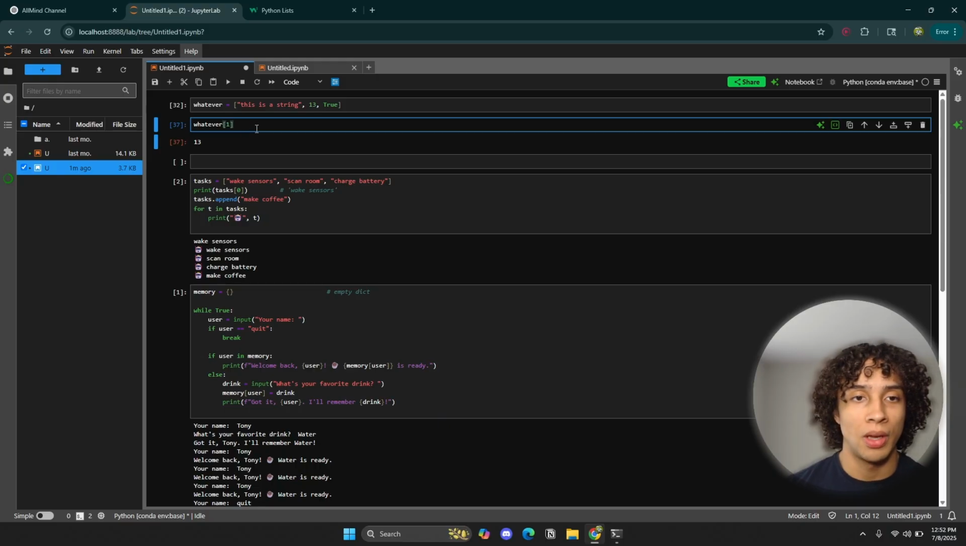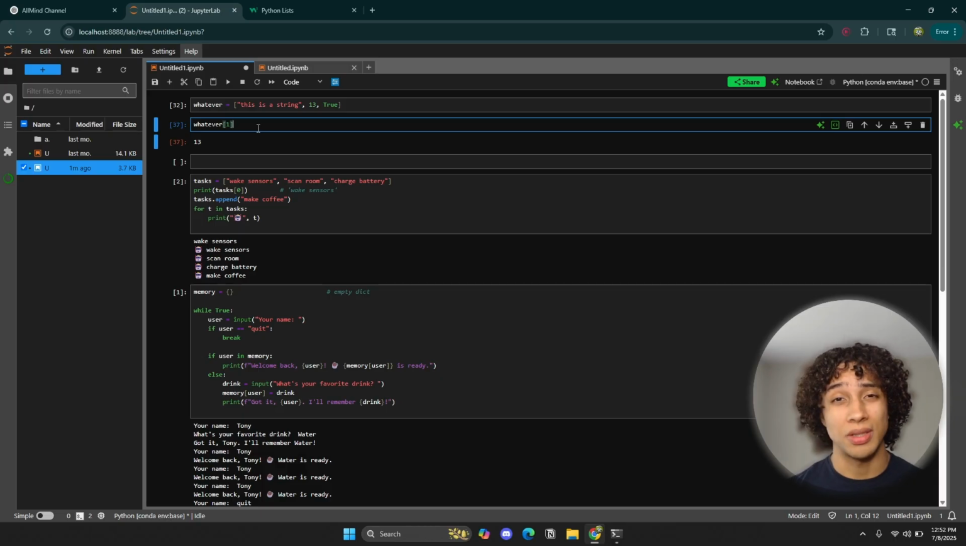That's the basics of it. There's a whole bunch of things when it comes to lists. A whole bunch of things. I always tell people, don't memorize stuff in Python. Don't memorize everything in Python.